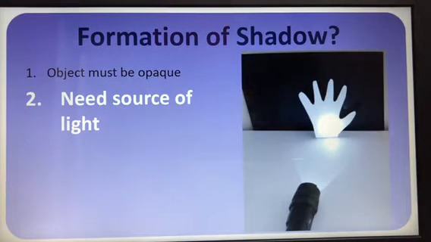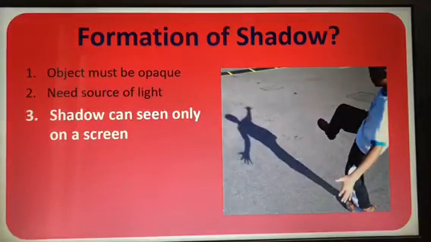So in the formation of shadow, first we said it must be an opaque object. And the next one is it needs the source of light. Then next, shadow can be seen only on a screen. Can you see here? On the earth, when you are walking in the hot sun during the day, you can see your shadow on the earth.